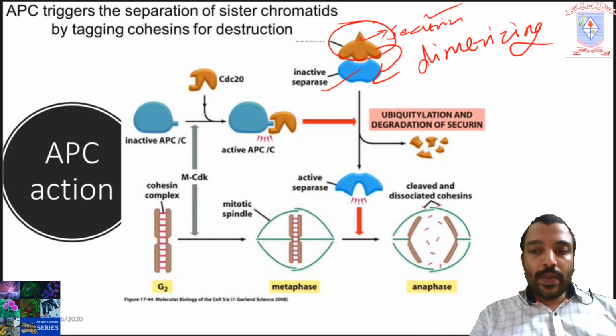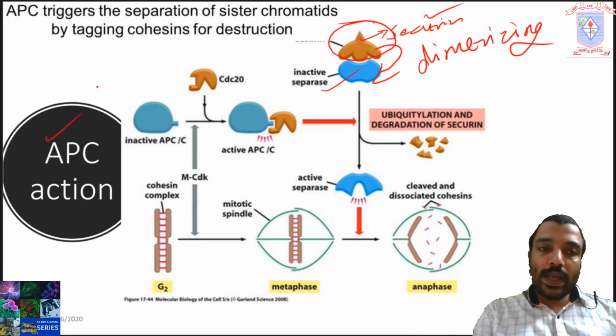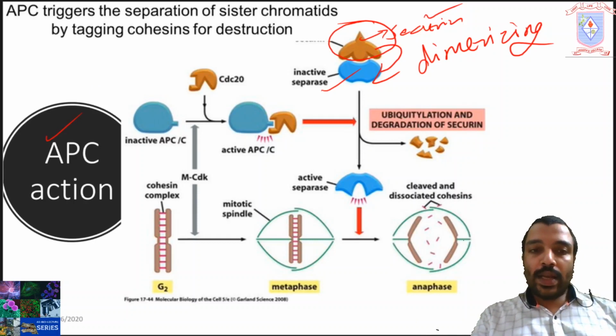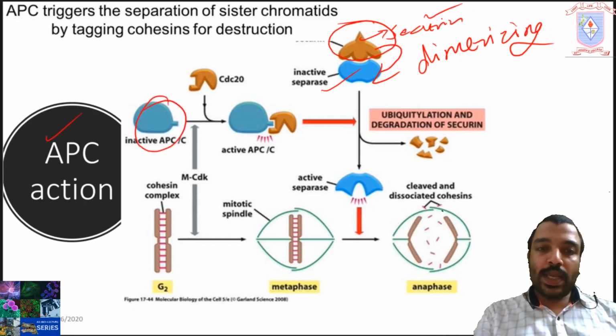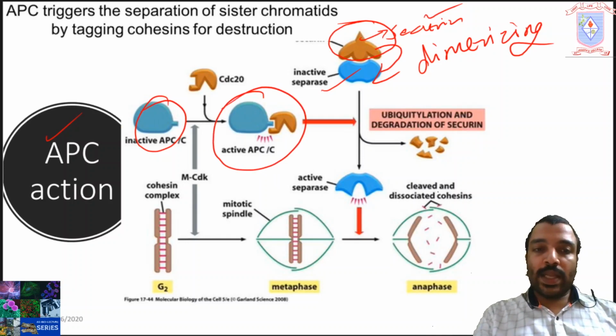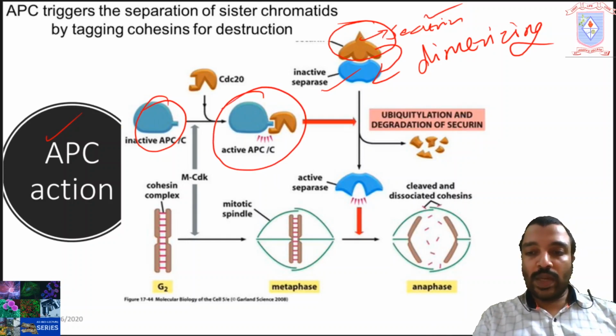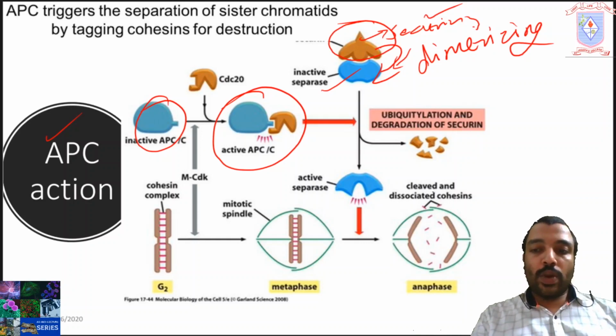Okay. But when APC, here you can see the active form of APC, that is bound with CDC20, tags the ubiquitination signal on the securin protein, the affinity of securin to separase will be lost. So securin will be separated from separase.